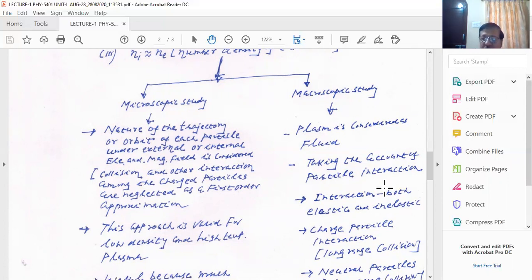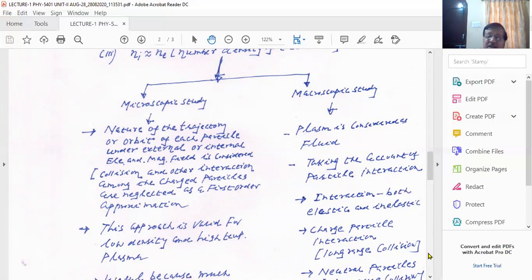But here you have to study that when you are writing the equation of motion for an electron, you also have to include that this electron is interacting with an ion, this electron is interacting with another electron, or this electron is interacting with a neutral atom or a neutral molecule which is present in the plasma state. So you have to consider this interaction when you are considering a macroscopic study of the plasma state.